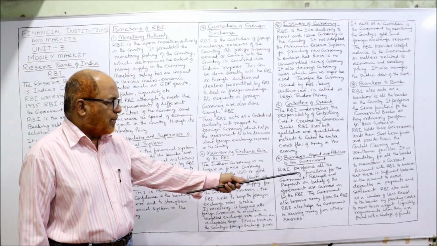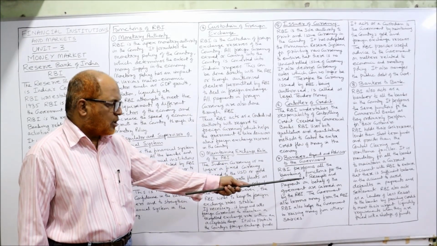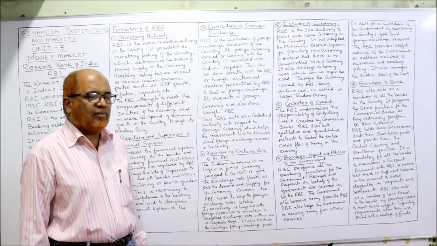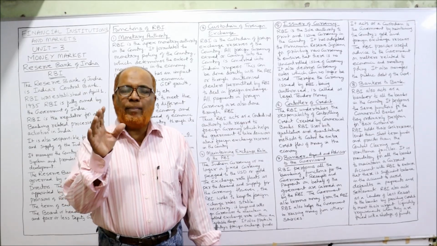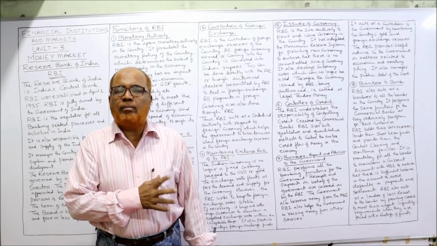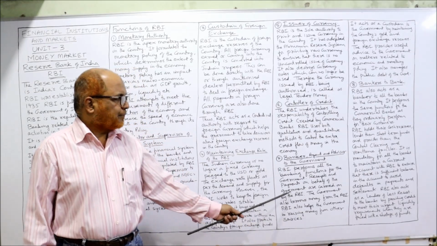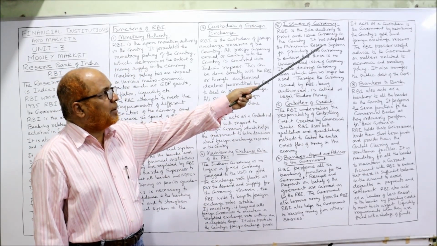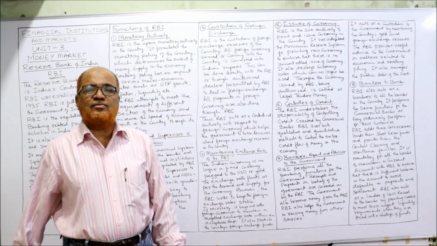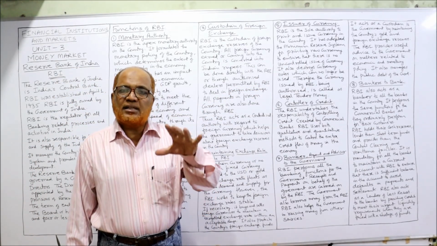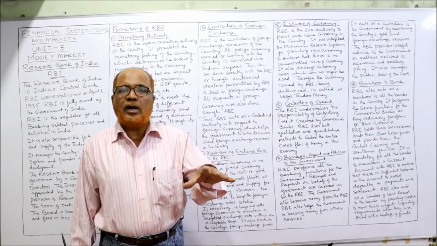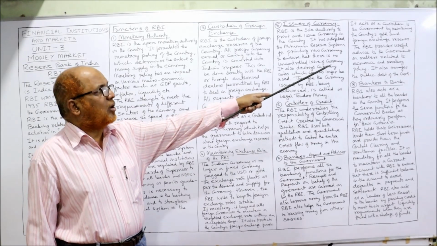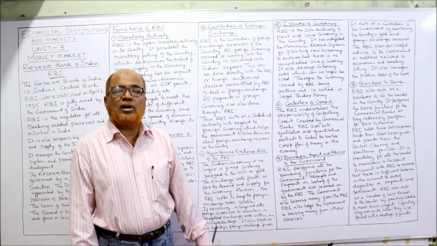So RBI performs all the banking functions of government. Receipts and payments on behalf of government are carried on by RBI. The government also borrows money from the RBI. So whatever banking activities of the government are there, that will be conducted by RBI. The next is it acts as a custodian of government by maintaining country's gold and foreign exchange reserves. Already we have discussed that RBI is the custodian of the gold as well as foreign exchange reserves. So RBI provides useful advice to the government on matters related to economic and monetary policy.